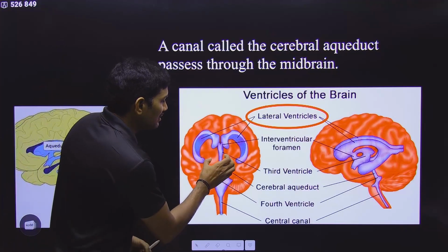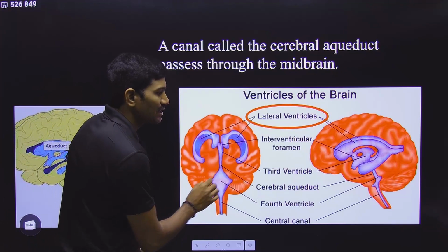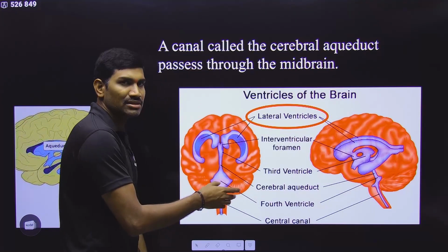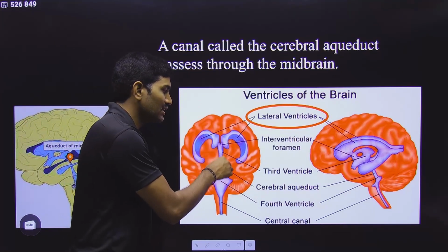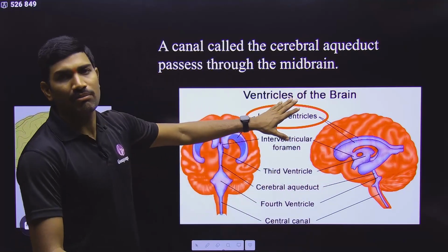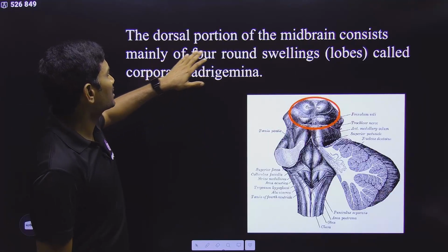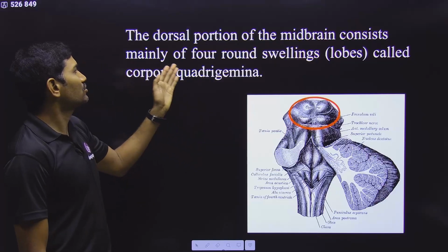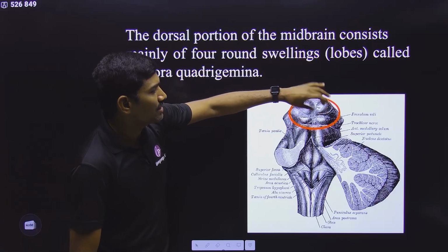Simply they said that the midbrain is surrounding the central cerebral aqueduct, or the cerebral aqueduct is present at the center of this midbrain. This is what they are saying. At least this information you please remember. Clear? Next one, the dorsal portion of the midbrain consists of mainly 4 round swellings.